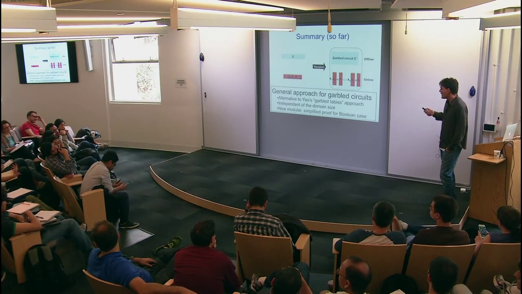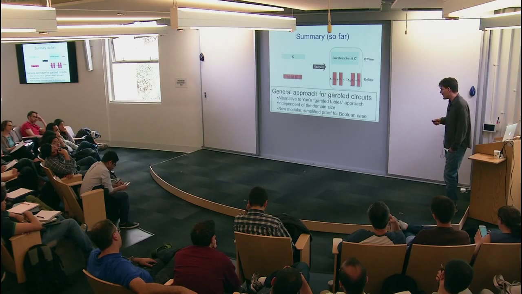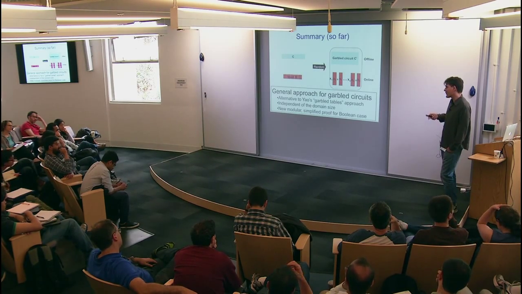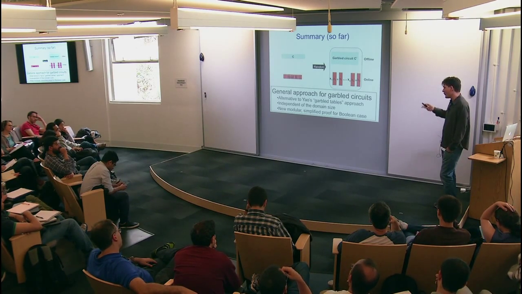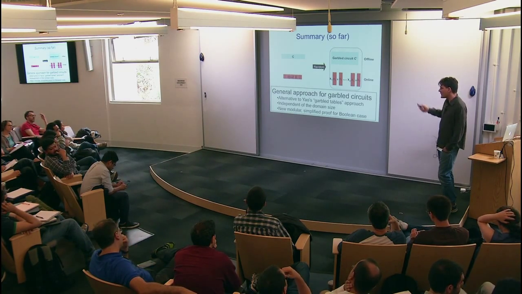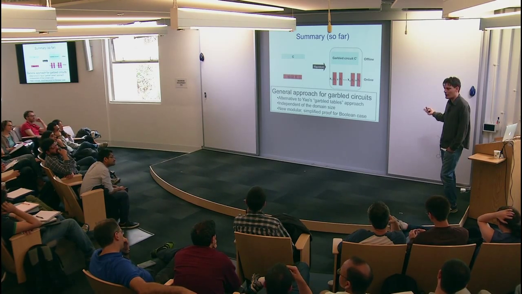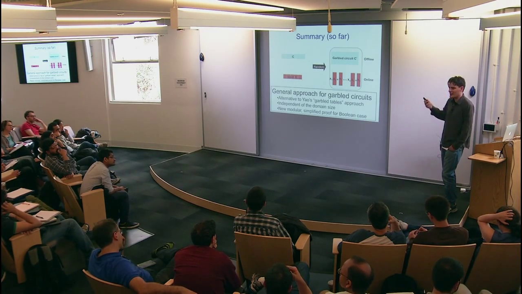Okay, so, summary so far. We have this general template for getting a garbled circuit. It's an alternative to Yao's original presentation. It's in a sense independent of the domain size, and it gives you modular and simpler proofs, both for a computational setting, in the information theoretic setting, and in the arithmetic setting.